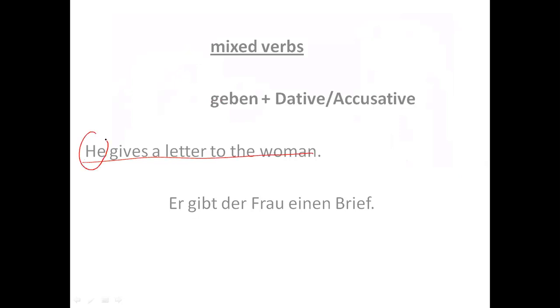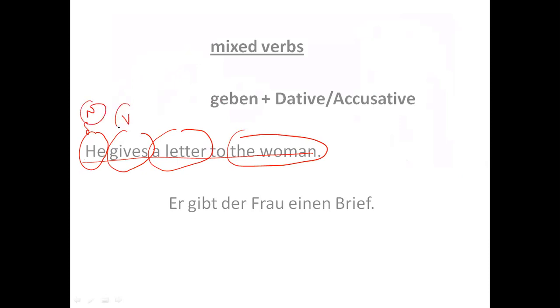He is the subject, then verb, and then this is object one, and this is object two. So he is the subject, that means nominative. Gives is the verb. Now a letter is a direct object, hence it is accusative, and the woman is an indirect object, hence it will be dative.